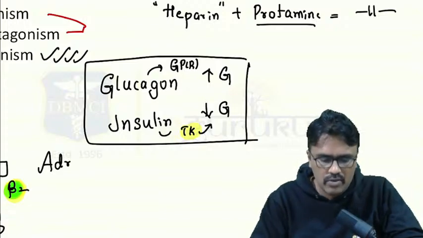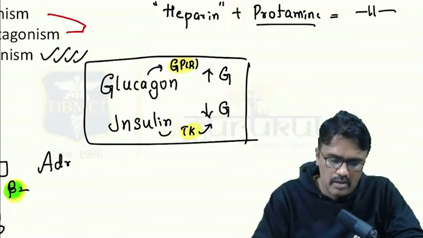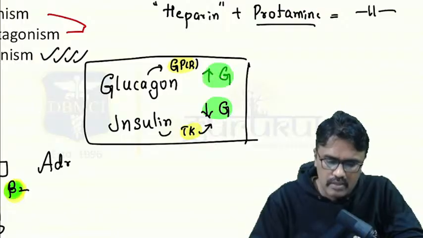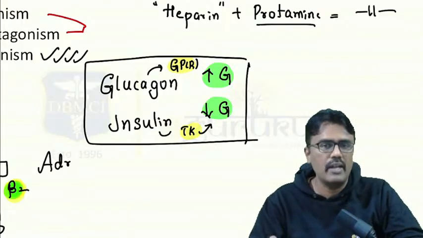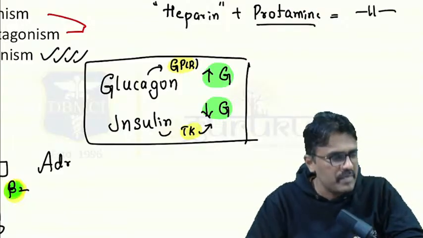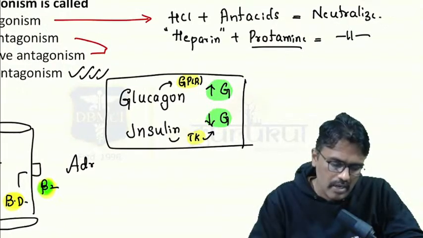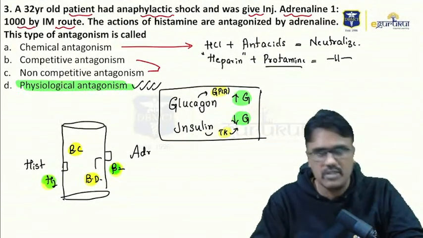The receptor should be different. Yes. The second is the response should be opposite. Yes, this decreases glucose, this increases glucose, the response is opposite, so it is a physiological antagonist. Yes guys, you're right. So the answer for this question is D, physiological antagonist.